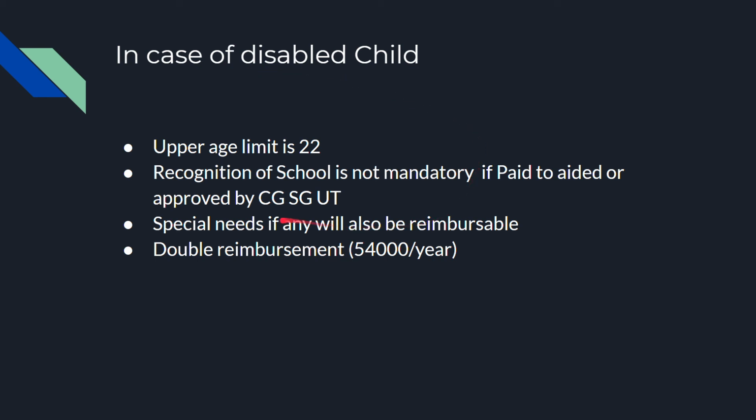Those special needs also can be reimbursed by the central government if he produces the requisite certificate from the school. When compared to normal reimbursement, in case of a disabled child the reimbursement will be doubled. Instead of 27,000, an amount of 54,000 per year per child will be reimbursed.